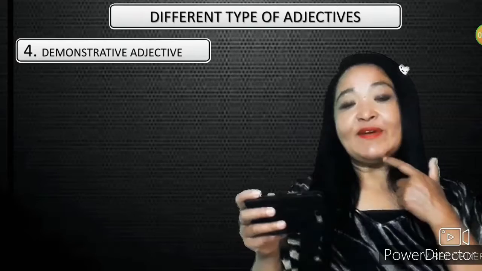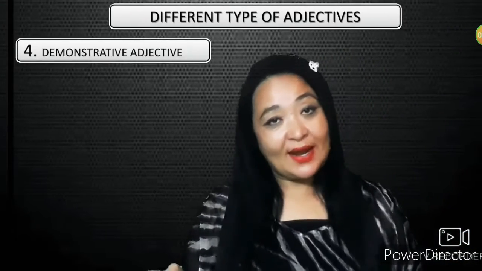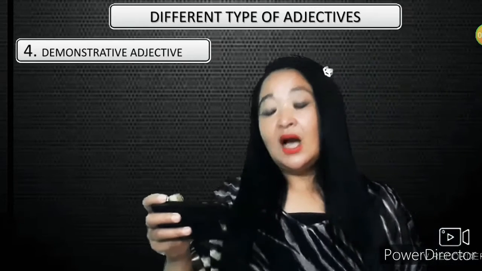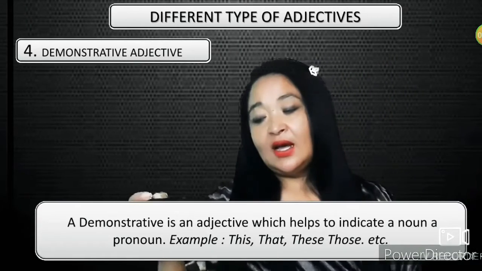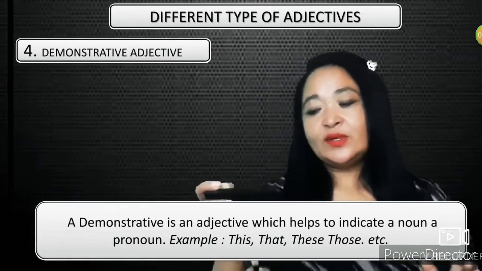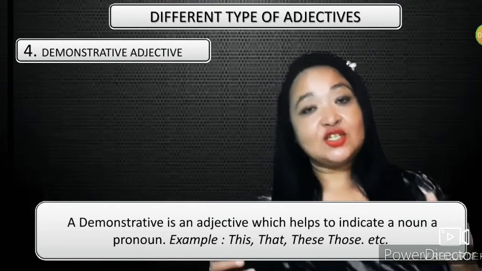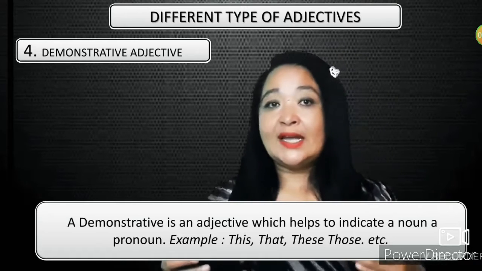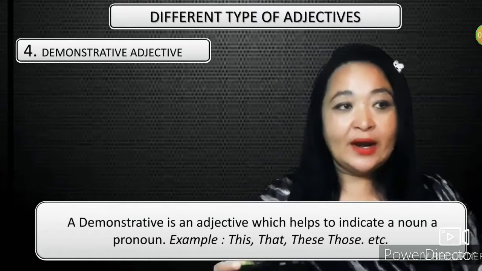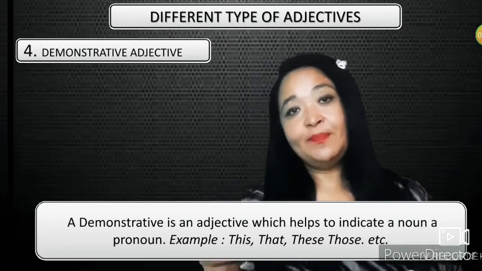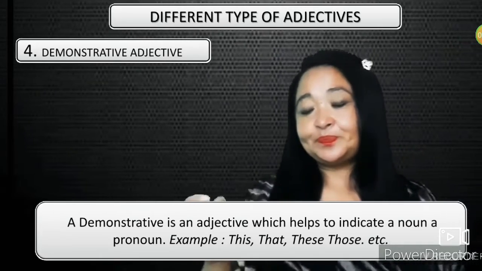The next type of adjective is a demonstrative adjective. Now, what is a demonstrative adjective? A demonstrative adjective is an adjective which helps to indicate a noun or a pronoun. That means an adjective which helps you to show a noun or a pronoun is called a demonstrative adjective. Let's see an example.